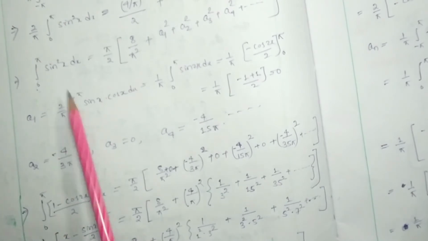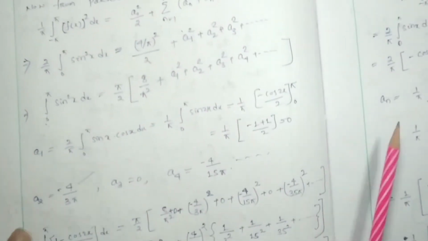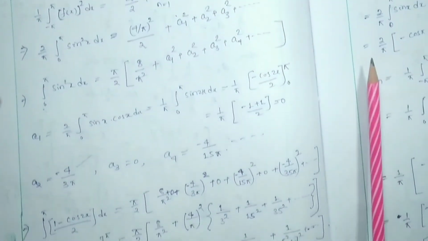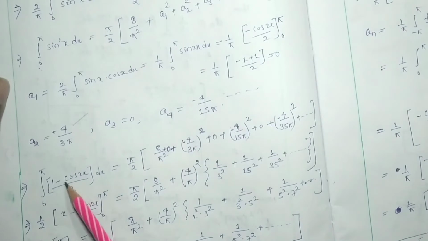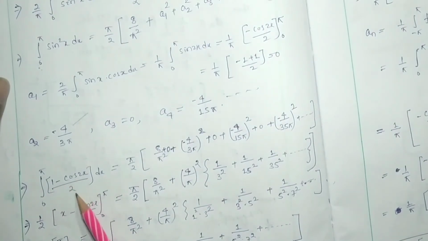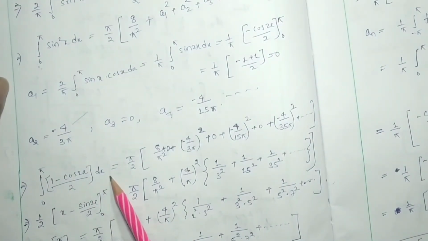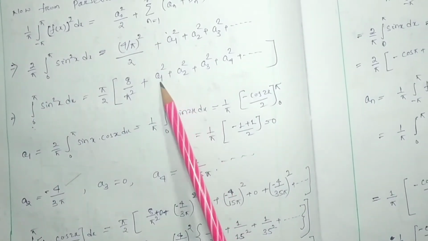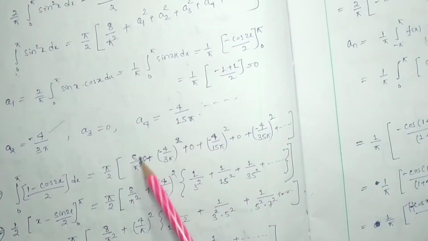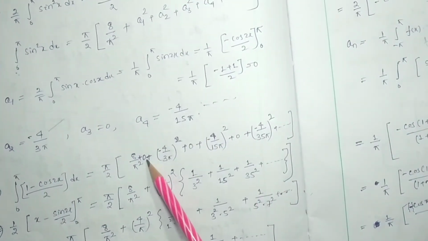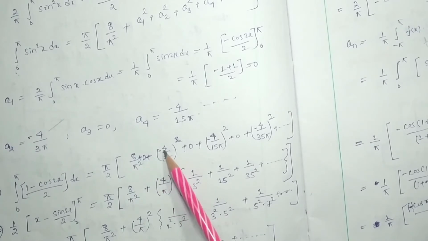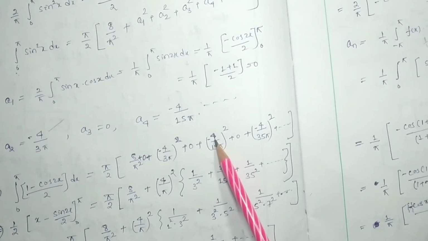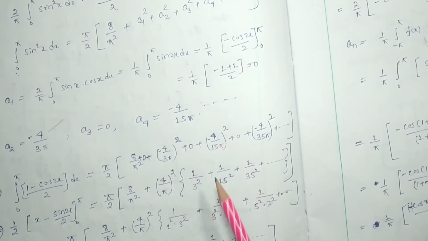So here sine square x, from 0 to pi, sine square x can be written as 1 plus cos 2x by 2 into dx, and here you can see this is pi by 2. I am going to put all the values. So pi by 2, 8 by pi square plus a1 is 0 plus a2 is minus 4 by 3 pi square, a3 is 0 plus a4 is how much?